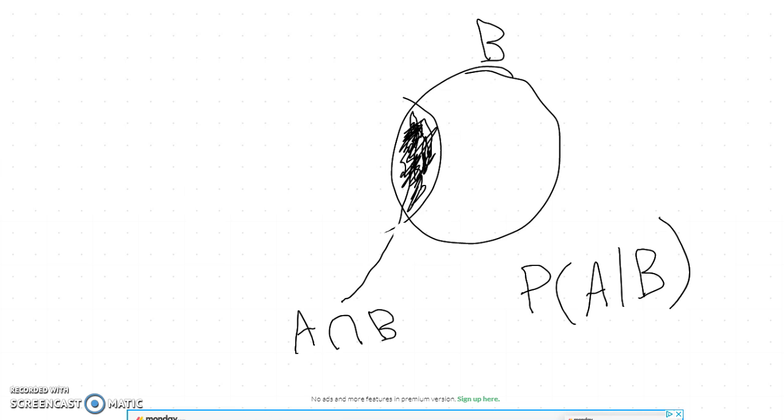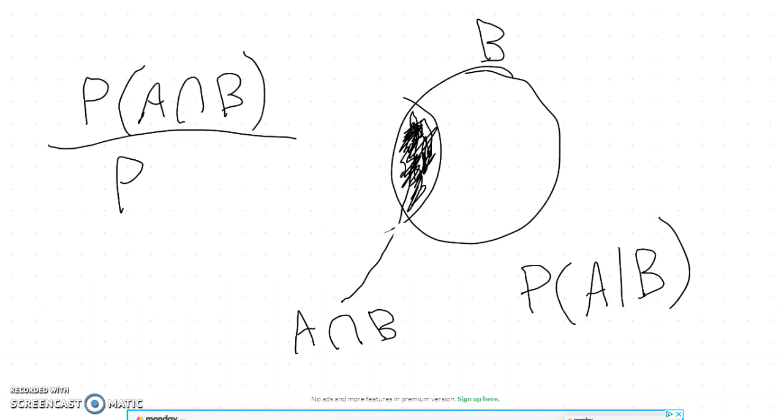So now we just go back to that basic fundamental idea of probability, which is what? Part over whole. It's so easy here. The part is the shaded area, A intersect B, and the whole is all of B. So if I want to find the probability of A given B, that's so easy. I'm just going to write it over here to the left. It's going to be the probability of just the part, that's A intersect B, over the whole, which is the probability of the entire thing, which is the probability of B.